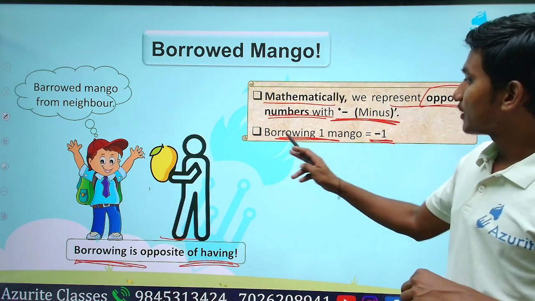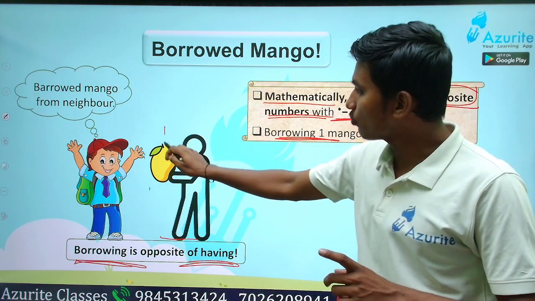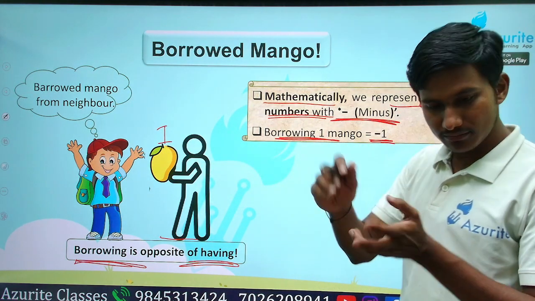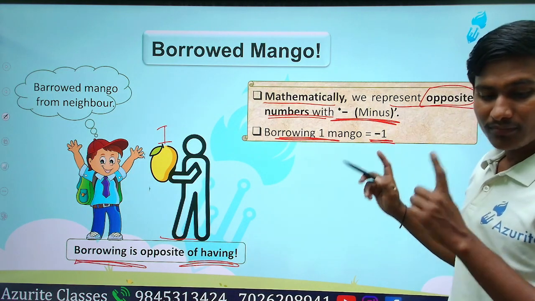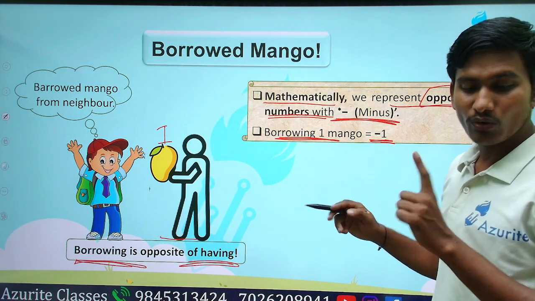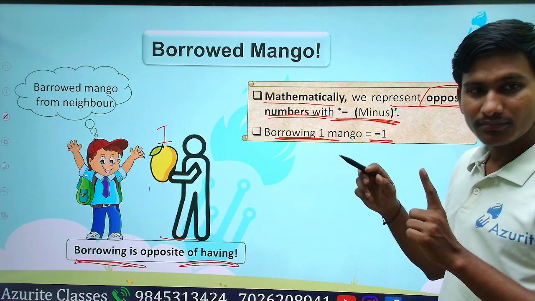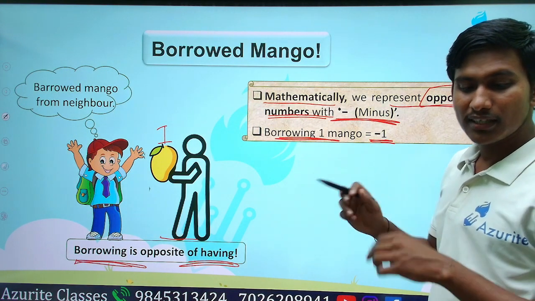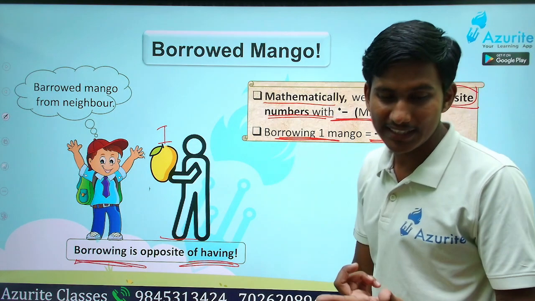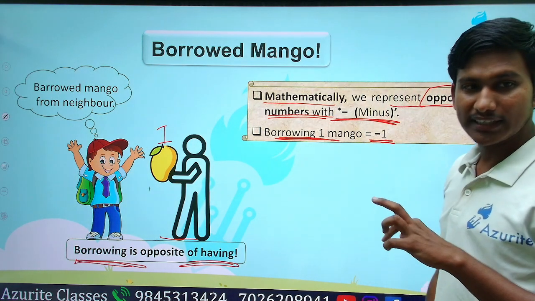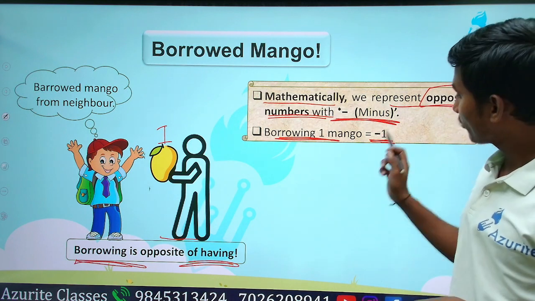So he borrowed how many mangoes? One mango. So he has to return that to his neighbor. So how many mangoes will he have? -1. Why -1? Because he has to return that. Got it? Borrowed it, so -1.